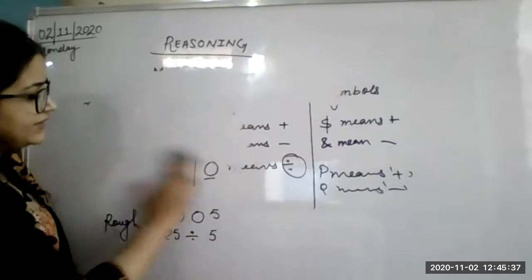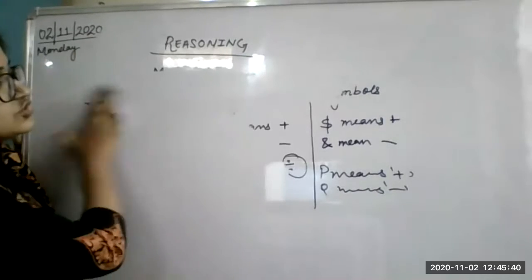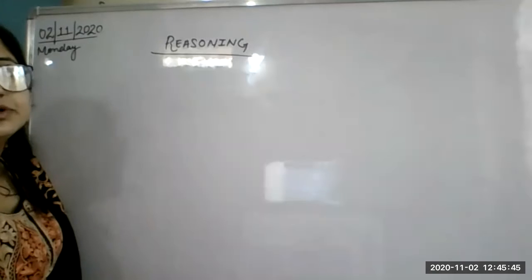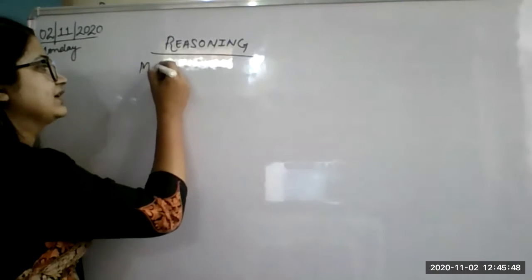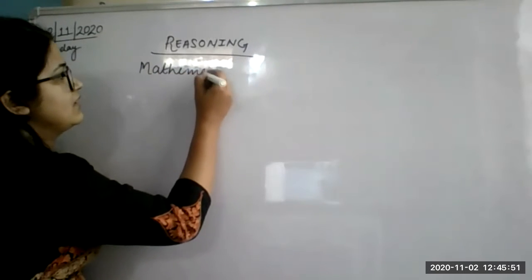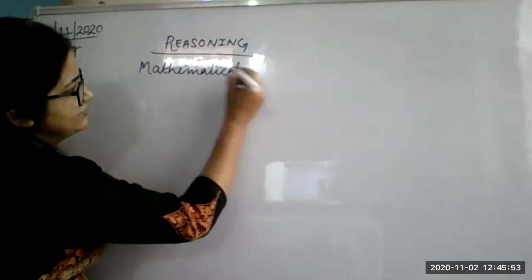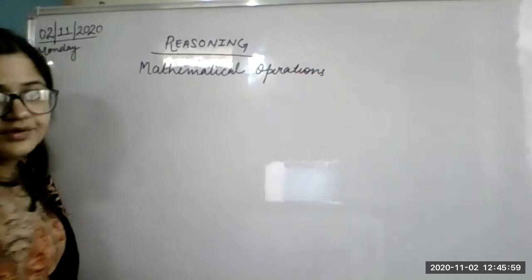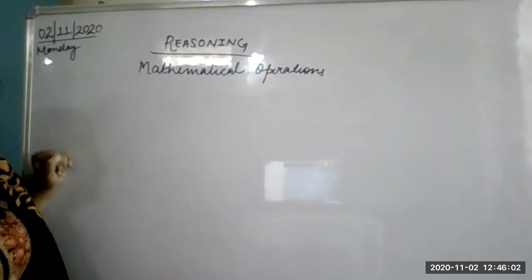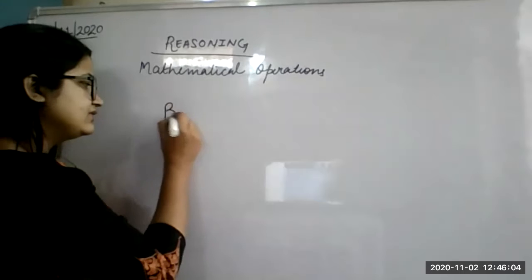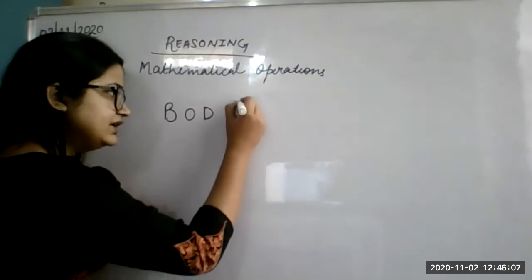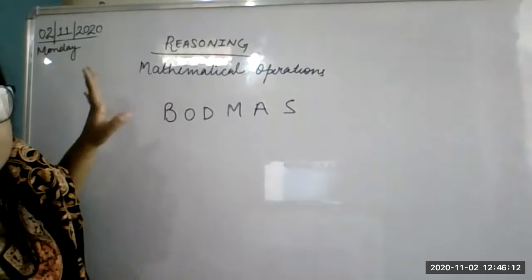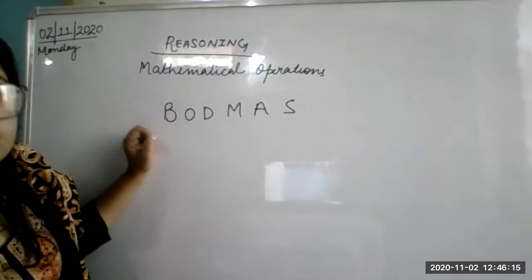For mathematical operations, the basic thing you should know is BODMAS. If you don't know BODMAS, you will not be able to do any mathematical operation correctly. If you don't know anything about BODMAS, you will not be able to solve any related question correctly, and all answers will be wrong if you do not solve according to BODMAS.